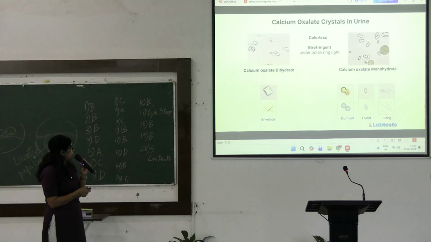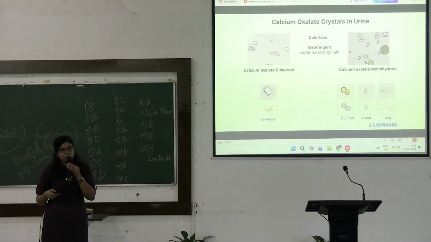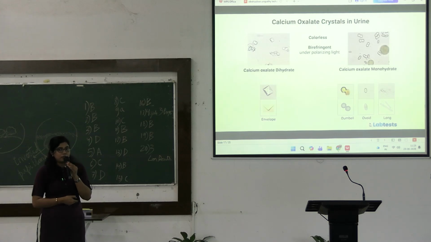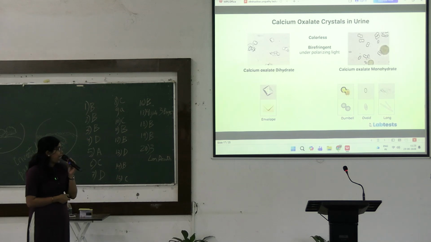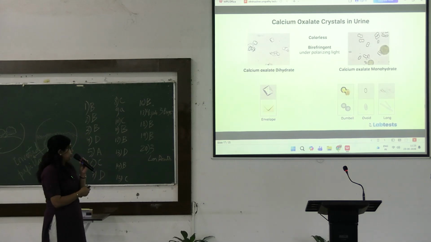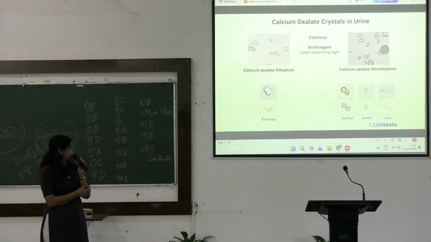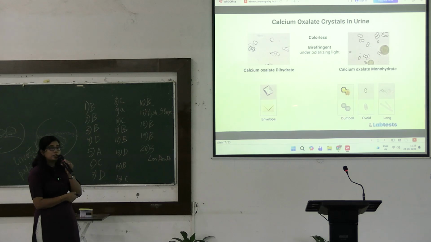These are the calcium oxalate crystals. We are seeing this in radiological findings, but in pathology we find these crystals in urine microscopy. Crystals are a very important entity regularly reported in urine microscopy, and whenever there is a calcium oxalate stone, we are expected to find calcium oxalate crystals in the urine. The two types of crystals are calcium oxalate dihydrate and calcium oxalate monohydrate. The calcium oxalate dihydrate crystals have a typical enveloped shape.